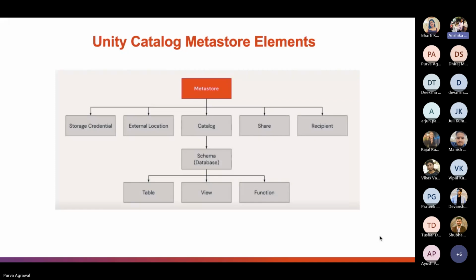Now that we understand some of the benefits that Unity Catalog brings, let's look at some of the key elements of Unity Catalog that are important to understanding how Unity Catalog actually works. First is the metastore. The metastore is the top level logical container in Unity Catalog. It's a construct that represents the metadata, that is, information about the objects being managed by the metastore, as well as the access control list that governs access to those objects.